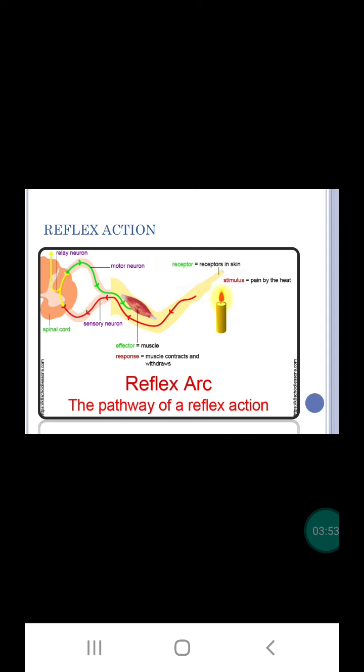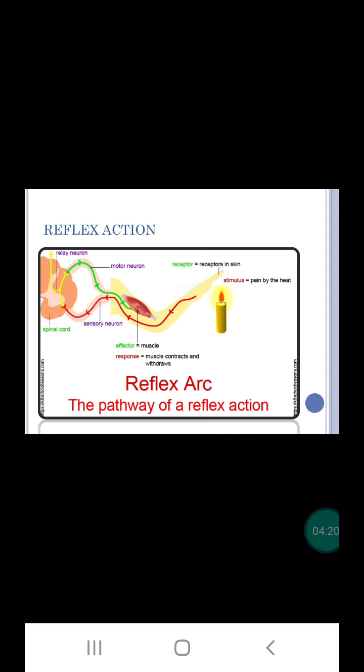Once the impulse reaches the dendrites of the association neuron, axonic buttons release an enzyme, acetylcholine esterase, which neutralizes the acetylcholine and again a synaptic gap is formed. This mechanism helps to receive new impulses and avoids the mixing of different impulses.